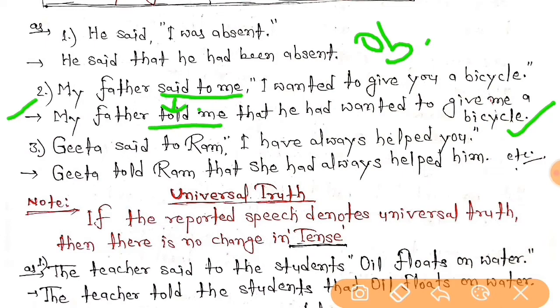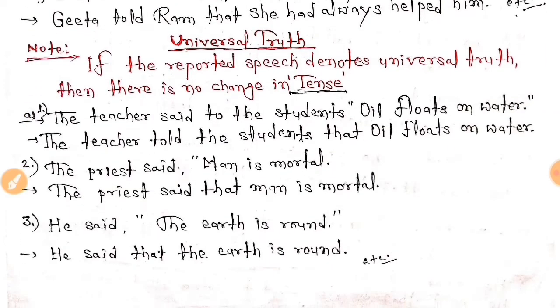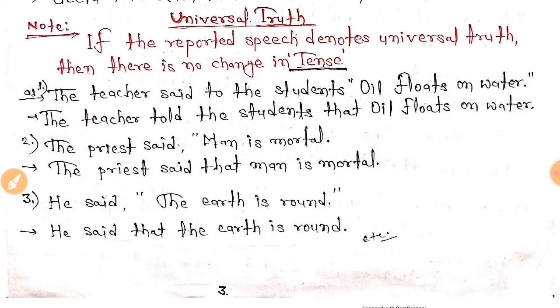Geeta said to Ram, "I have always helped you." So it is: Geeta told Ram that she had always helped him. Right, everybody? Now here I have done some of the sentences of universal truth.